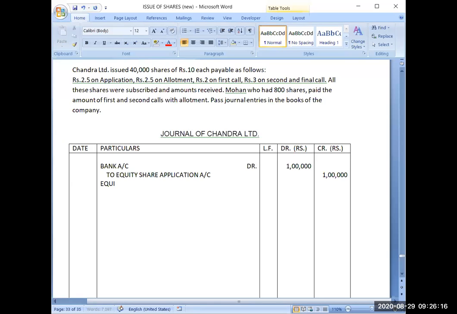Then equity share application account debit 1 lakh, to equity share capital account 1 lakh.